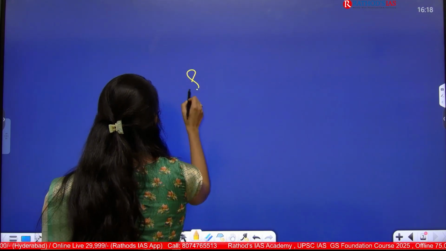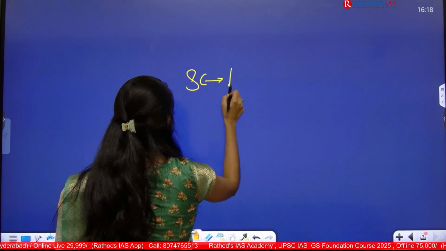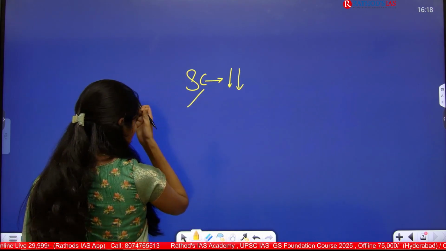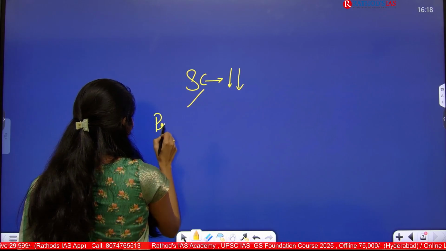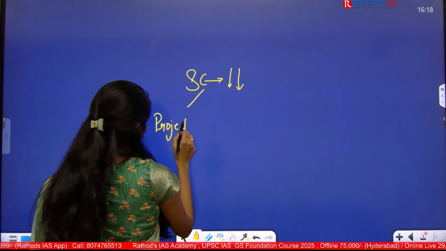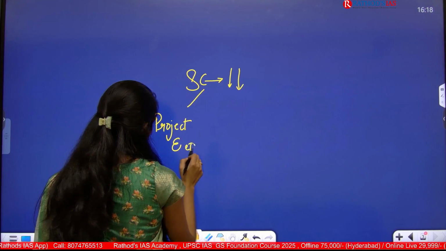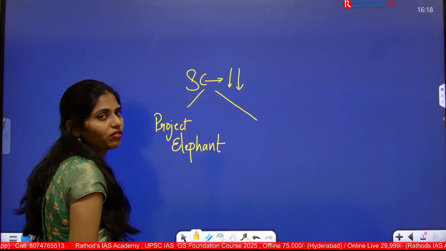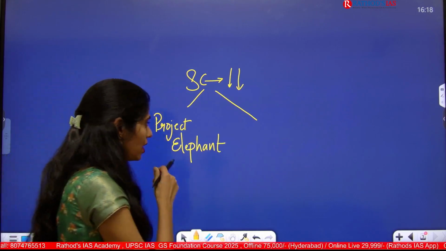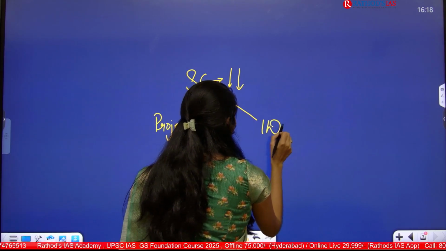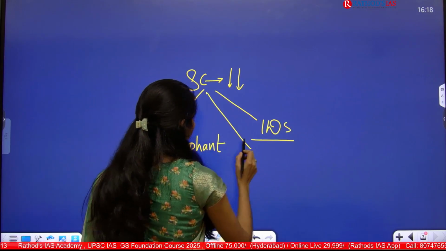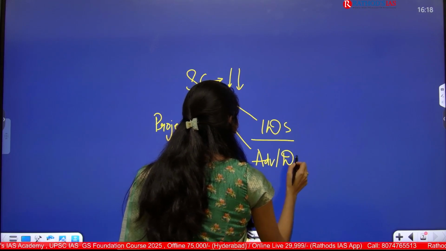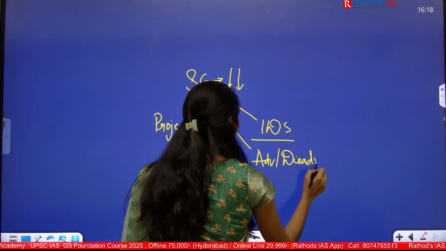Recently the Supreme Court also gave a judgment to decrease these collisions of animals on railway lines. So here you have to see what Project Elephant is, what the intrusion detection system is, and what its advantages and disadvantages are.